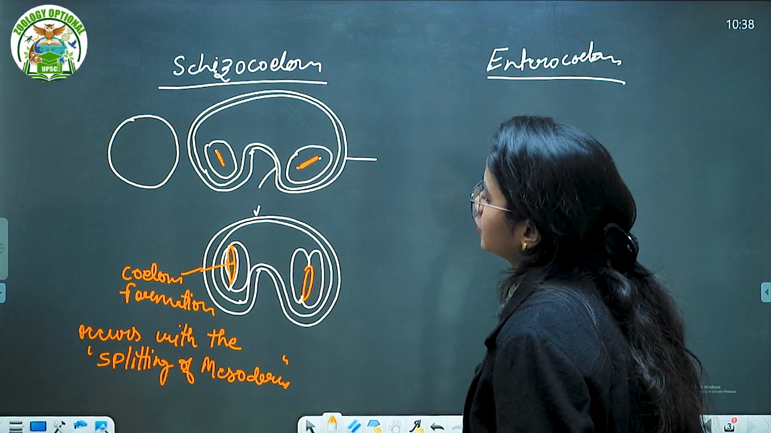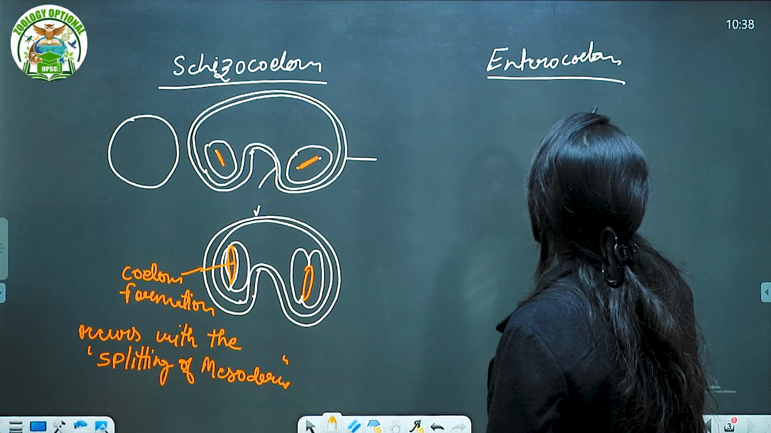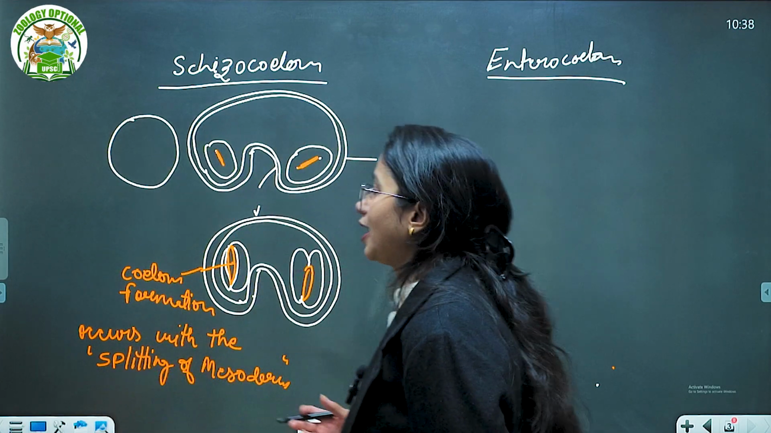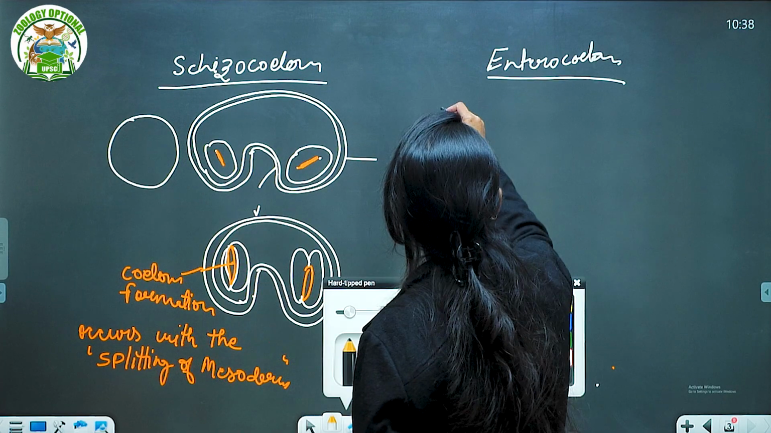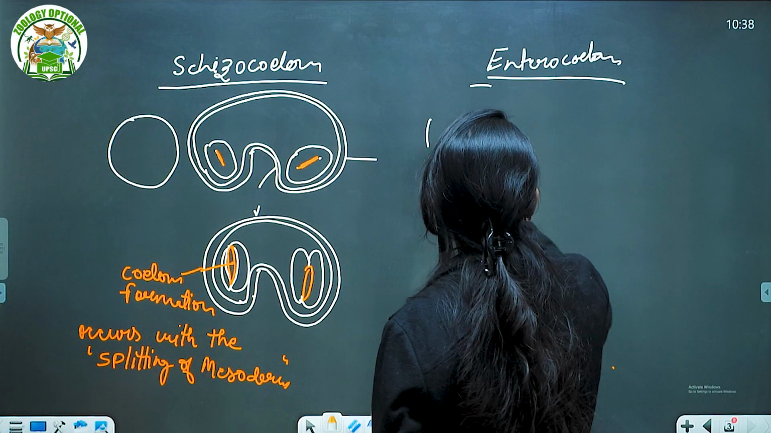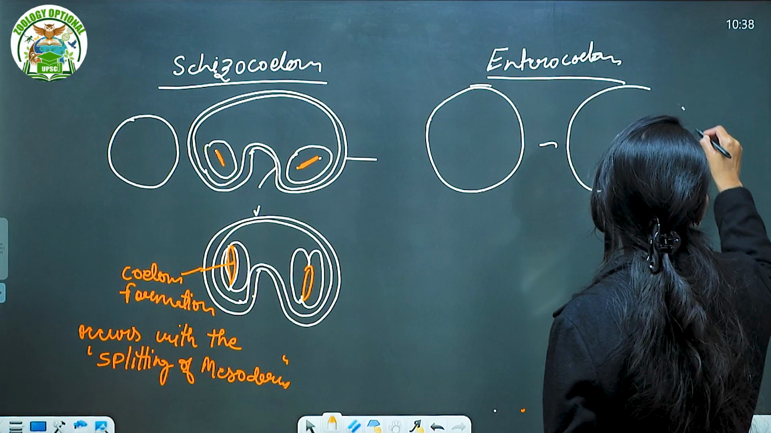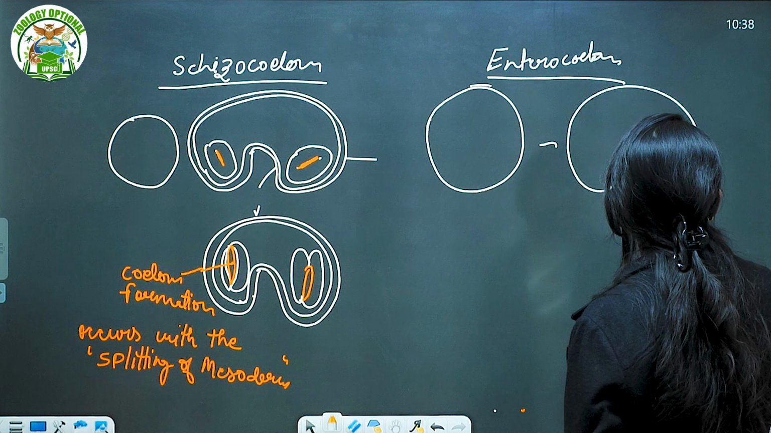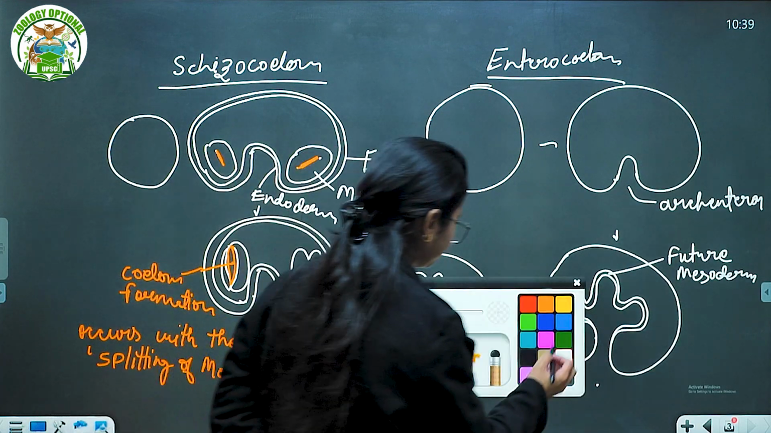This is your final formation of the coelom, and gradually the endo wall. What is happening in the enterocoelom? In the enterocoelom, there is an invagination and the formation of the archenteron cavity. So this is your zygote. This zygote is having that archenteron cavity like this, and this is going to further fold. This is called the archenteron.